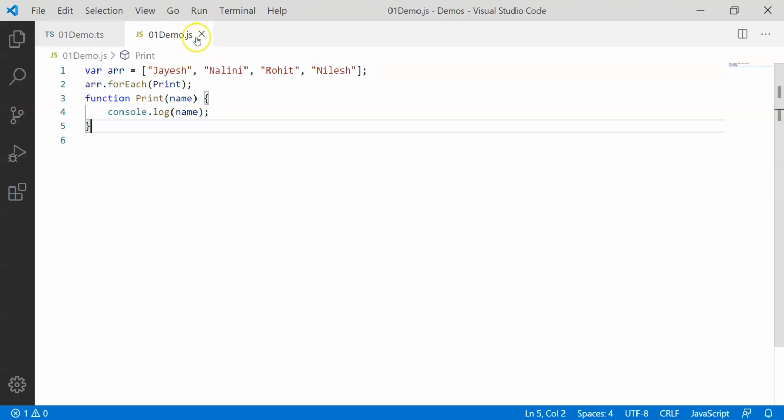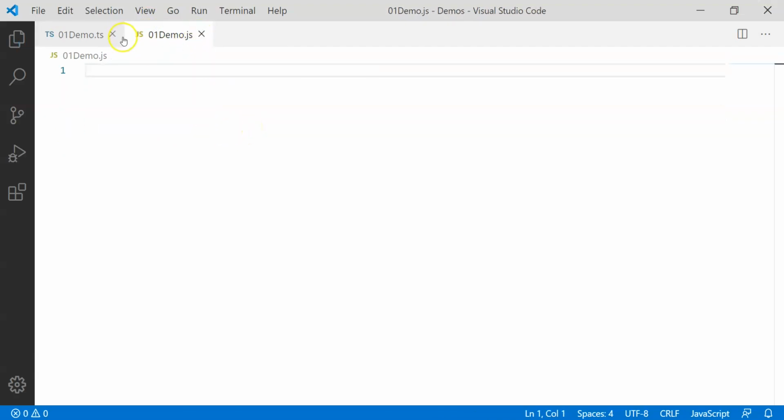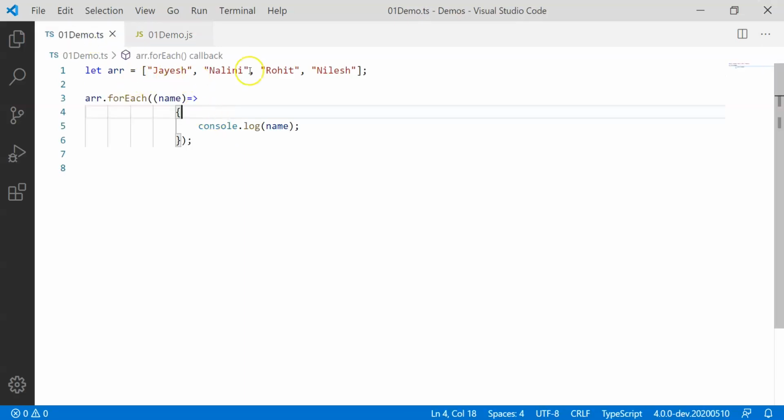So again, I'm going to delete, or maybe you can just remove, this content from the JS file. The zigzag lines are basically Visual Studio Code doing a comparison with JS and TS, and telling you all the time that array is already declared in the associated .js file. It's a kind of VS Code feature, so you can ignore that.